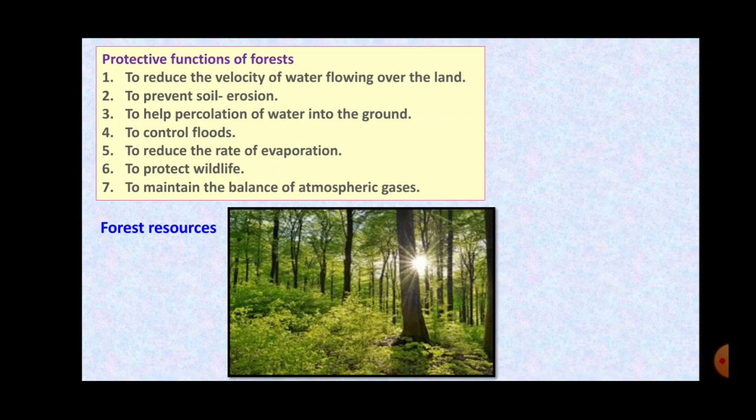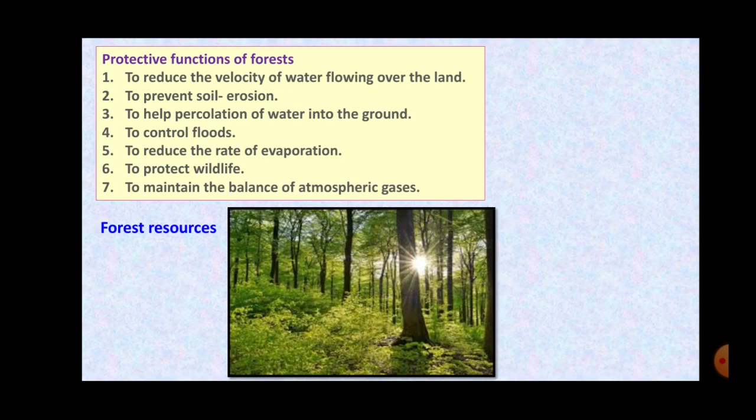They prevent soil erosion because their roots go deep inside the soil and hold the soil firmly, and thus the erosion of soil does not take place. They help percolation of water into the ground: the rainwater which falls on the ground seeps inside the earth because of the plants.